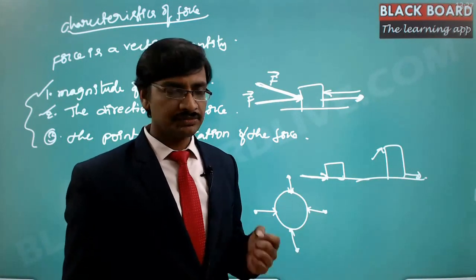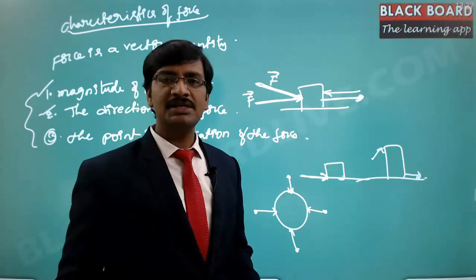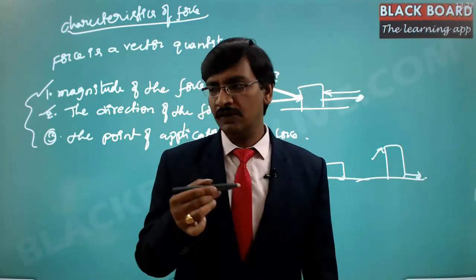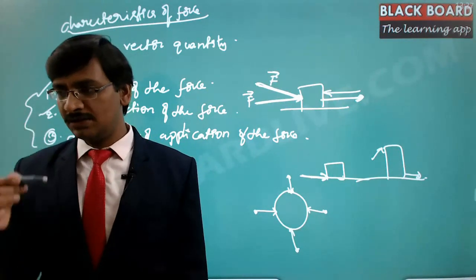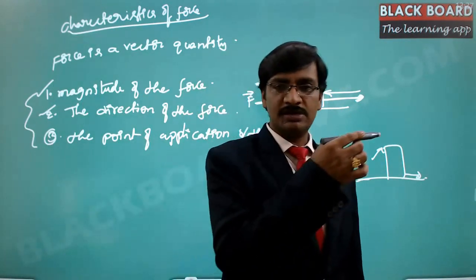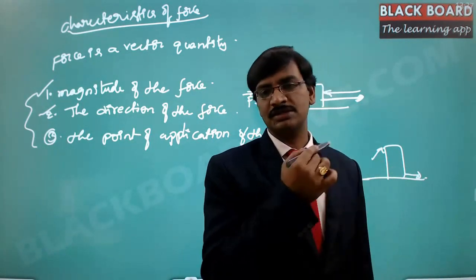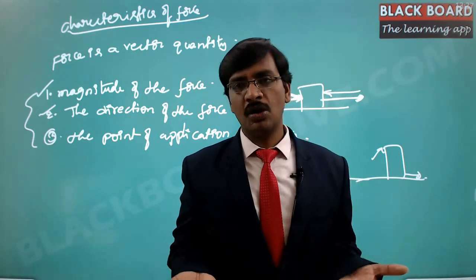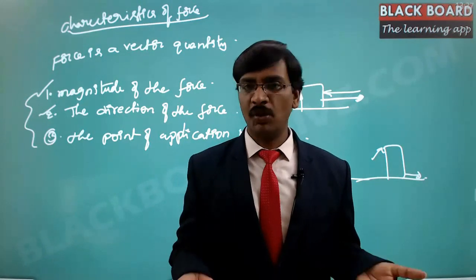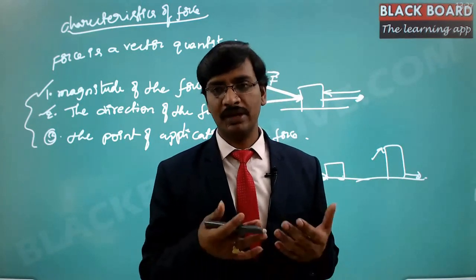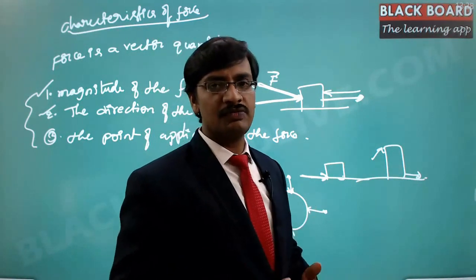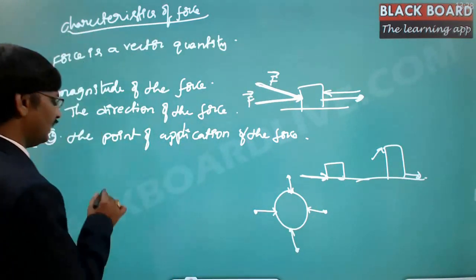Now here, the point of application is everywhere, because if I stand here, there is a force downwards. If I come to this place and stand here, there is a force downwards. If I go to this place and leave it, again I have a force in this direction. That means everywhere this force is distributed. Now how to quantify the point of application of this force? We cannot quantify the point of application of this force. So this kind of scenario is called the field.